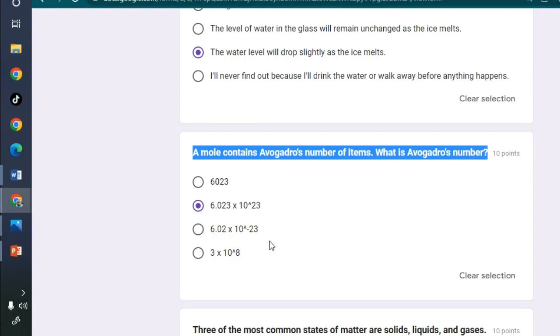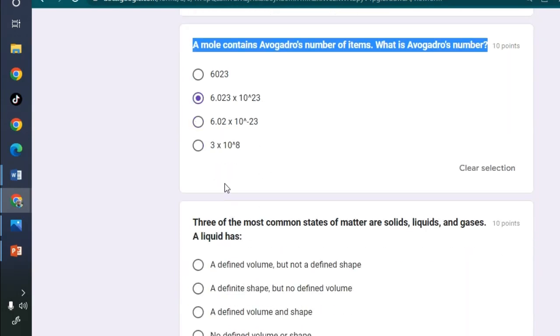In fact, it is 6.023 times 10 raised to 23. So it is times a number with 23 zeros. That is very big, more than a trillion. A trillion, remember, I think it has 12 zeros. So 12 times 12.